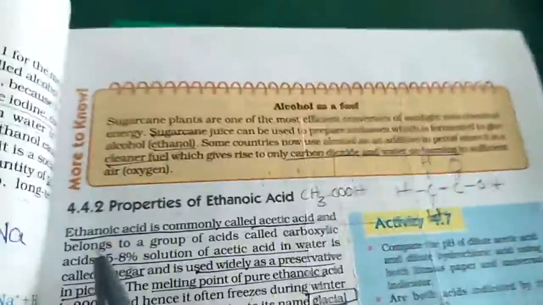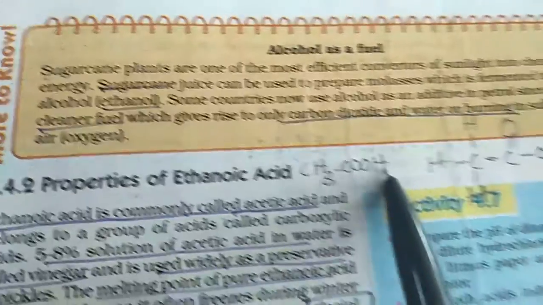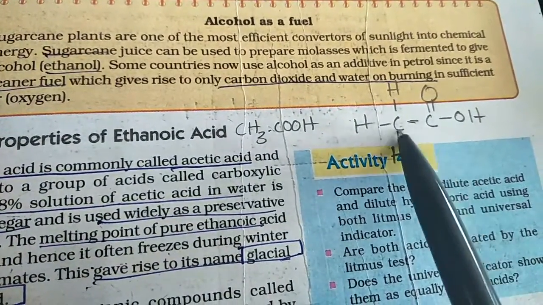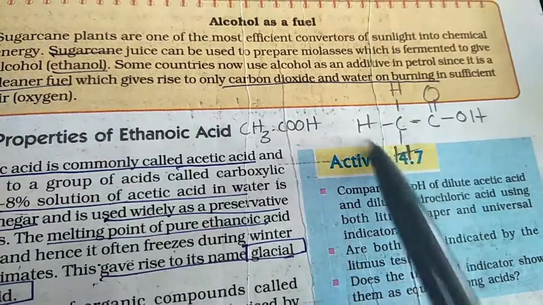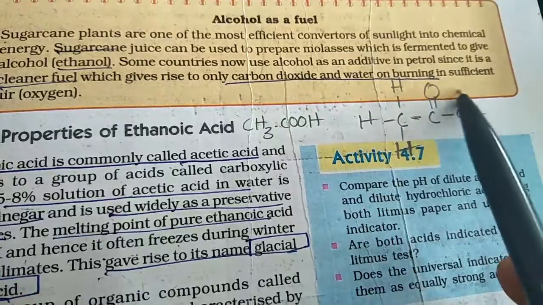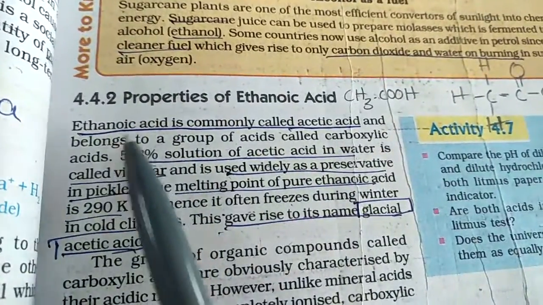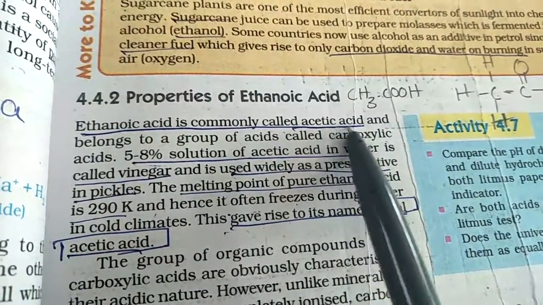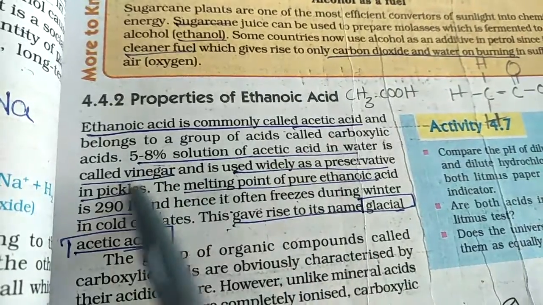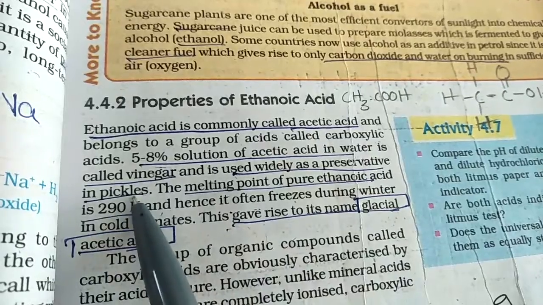We go to the next one, that is ethanoic acid. Now ethanoic acid is CH3COOH. It can be written this way: two carbons, 3 hydrogens, double bond O and OH. This is the functional group of carboxylic acid, that is COOH. Ethanoic acid is commonly called acetic acid. A 5 to 8% solution of acetic acid in water is called vinegar. All of us know what vinegar is. It is used as a preservative in pickles.